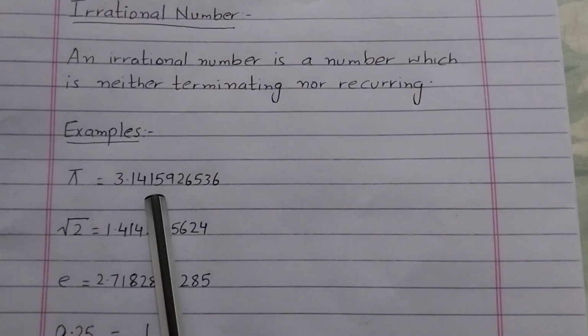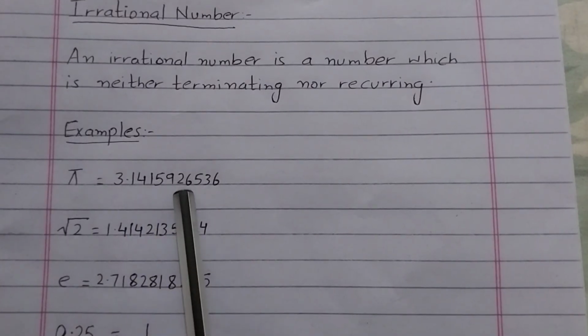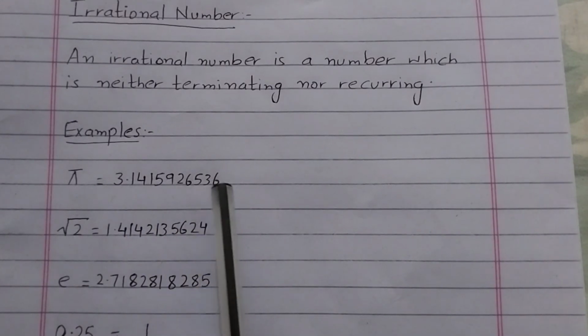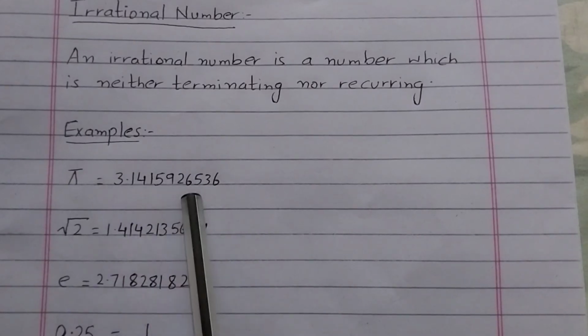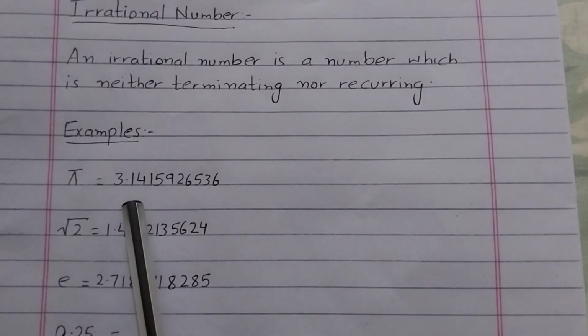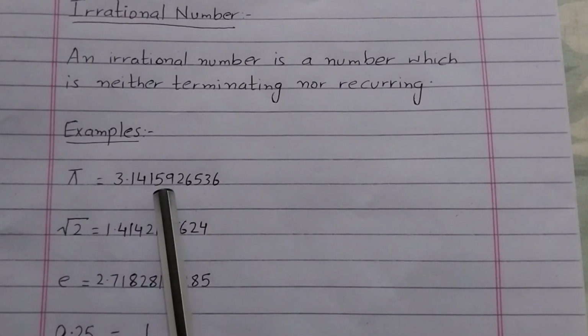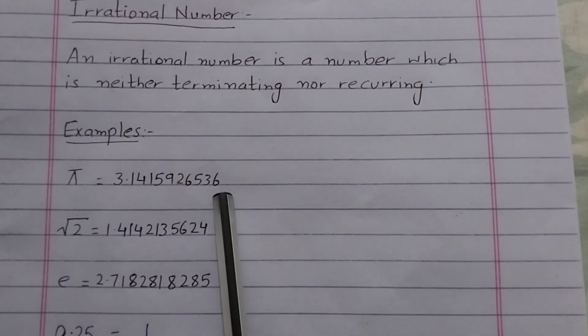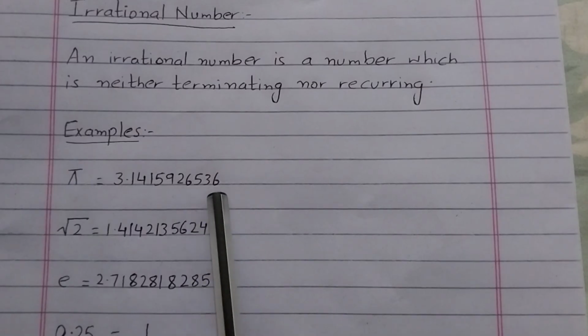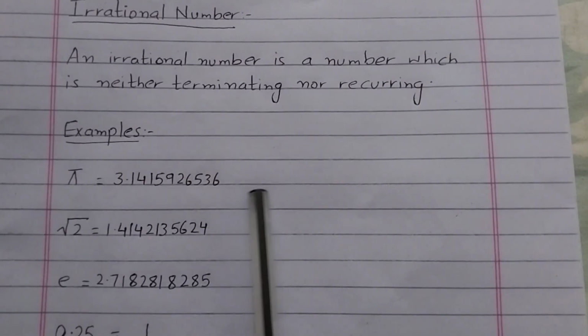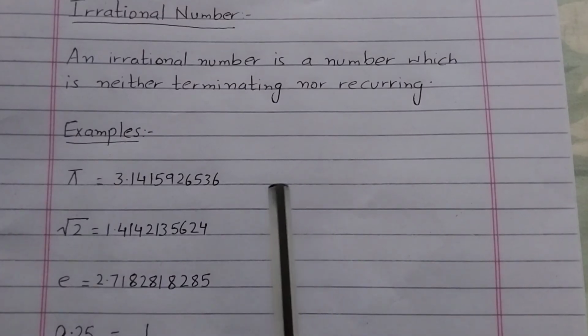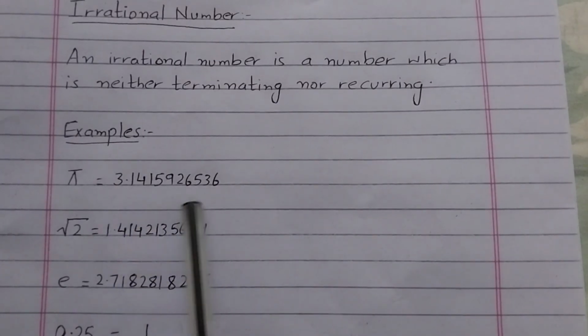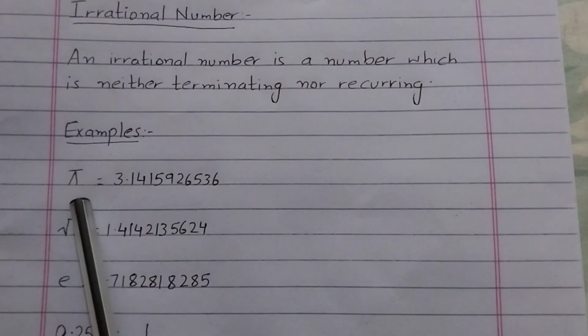1 4 1 5 9 2 6 5 3 6. These digits have no pattern in them, and they're not ending here. I've just written these decimal places up till this point. They go on forever, but they won't repeat, they won't follow a pattern. So this is an irrational number. Pi is an irrational number.